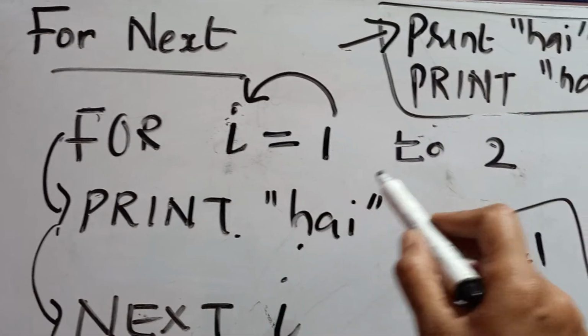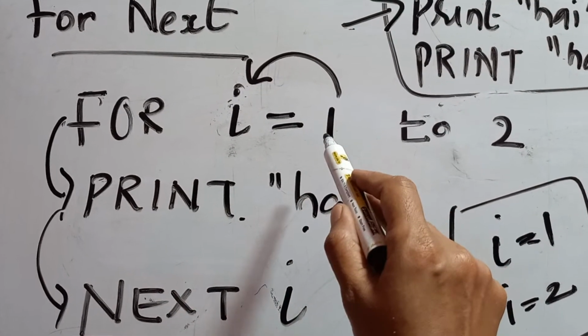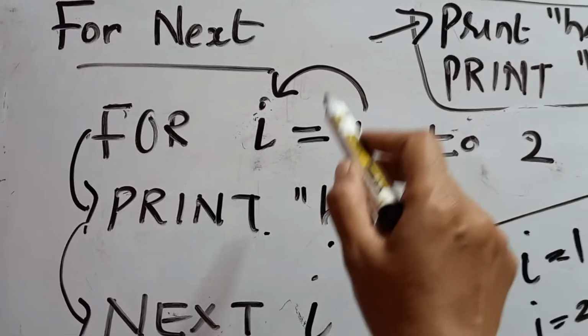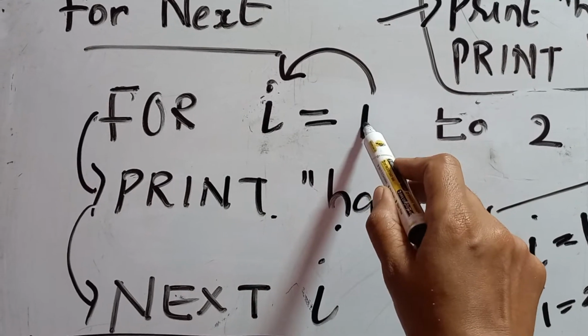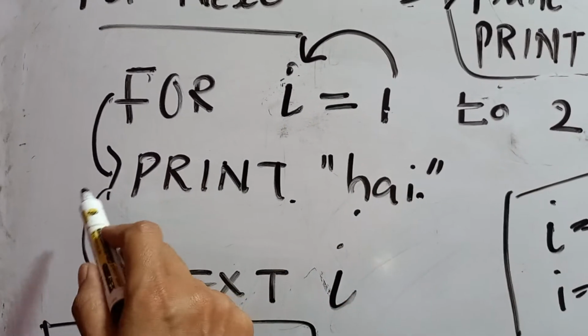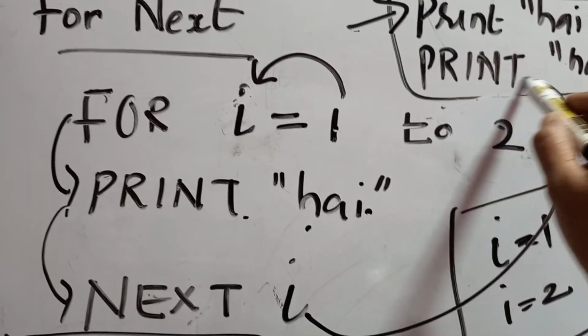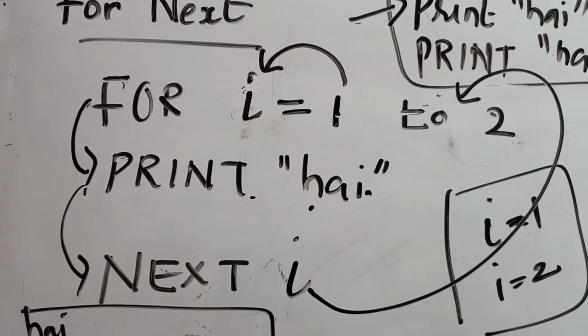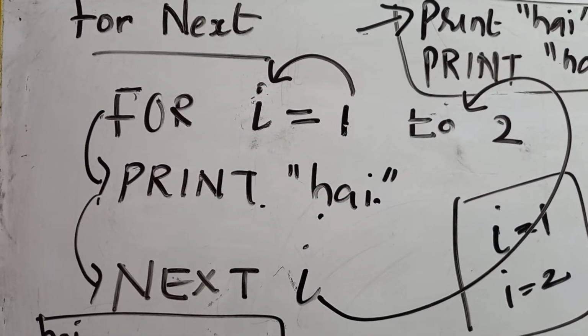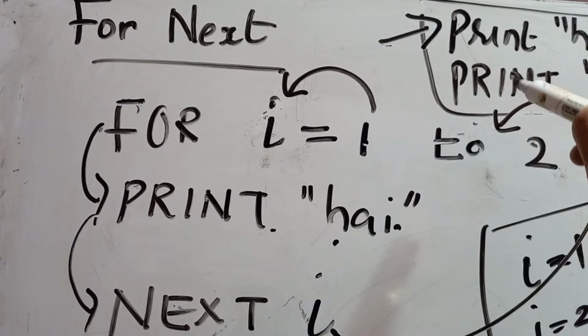For I equal to 1 to 2 means it will work for 2 times. That means I will become 1 as well as I will become 2. In the first case, I takes the first value. So coming down, it will execute a particular statement. After executing, it will come down for the next I. Next I means it will take the next value of I. What is the next value of I? It is 2. That means after this statement it will automatically move up.